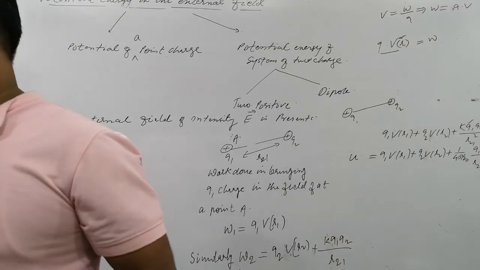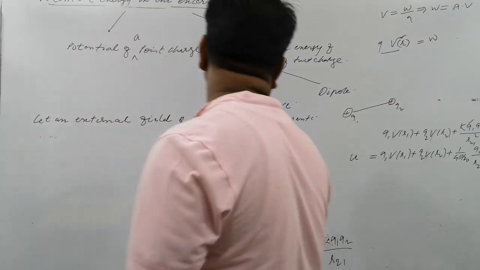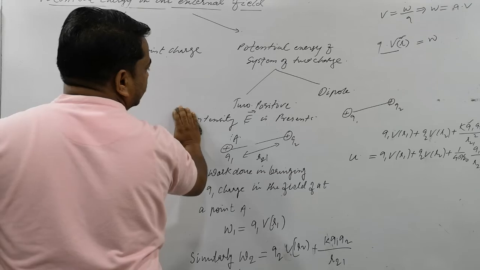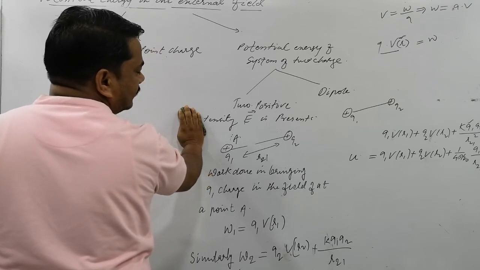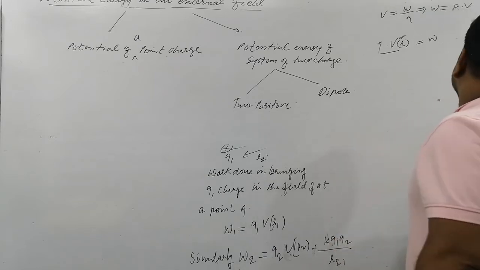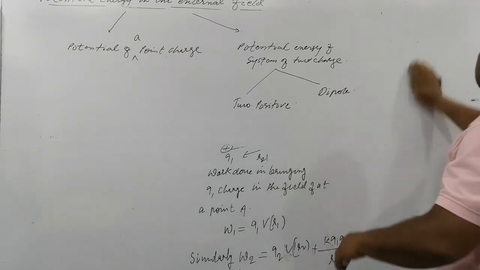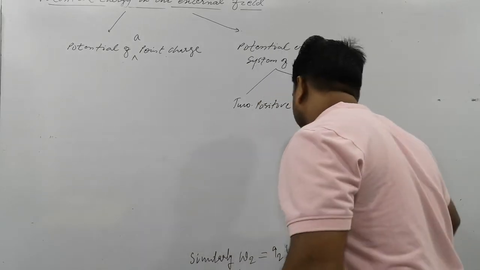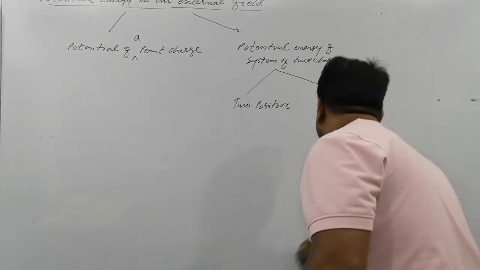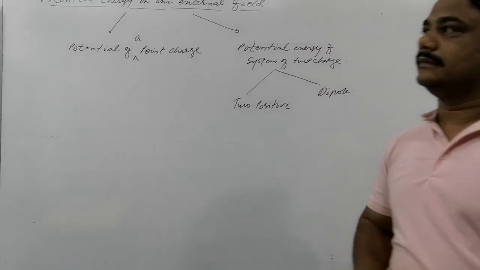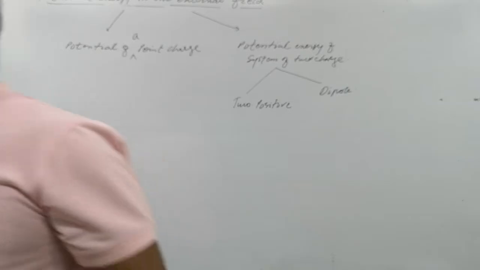Determine. Note this all. Look please. See the numerical.